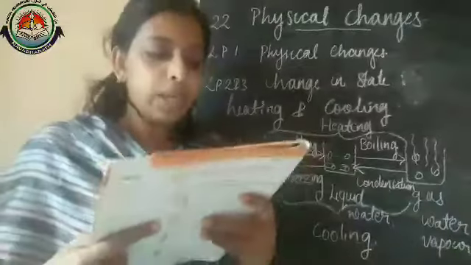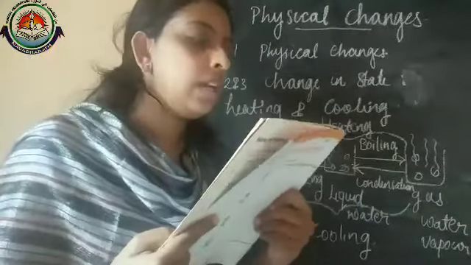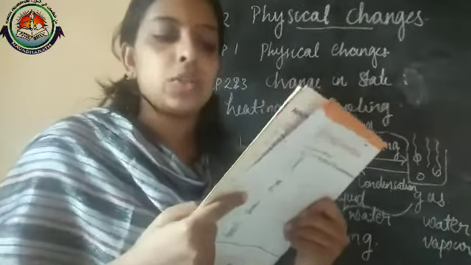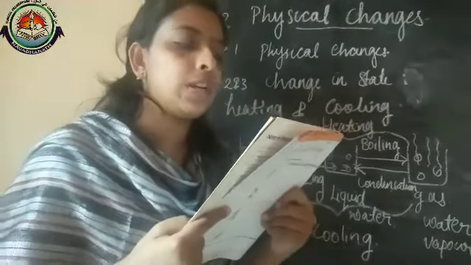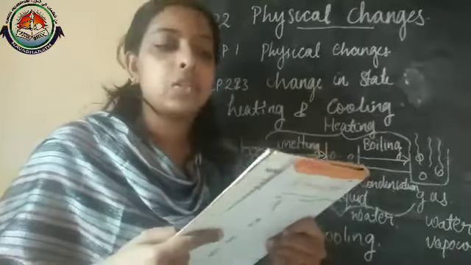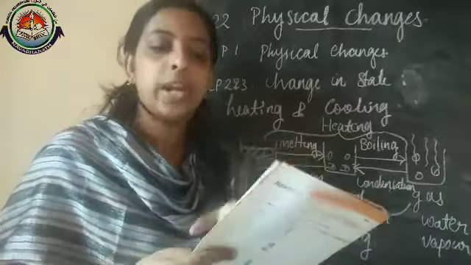Our next worksheet is S2. In S2 also, first question you have to do. In this picture, observe the changes. Picture A and picture B we can see. Is there any change in the form, shape, appearance of the substance? Describe the changes. What is picture A? In picture A, you can see the melting of ice, right?